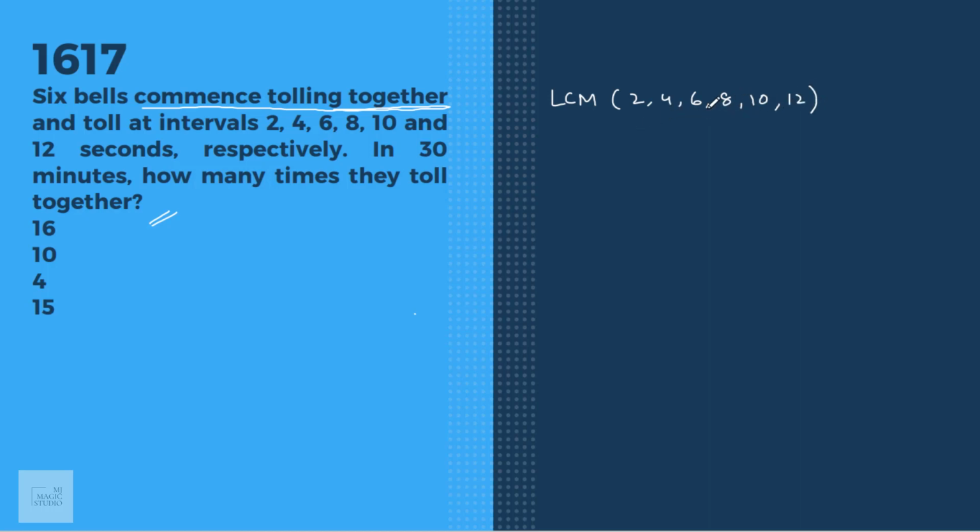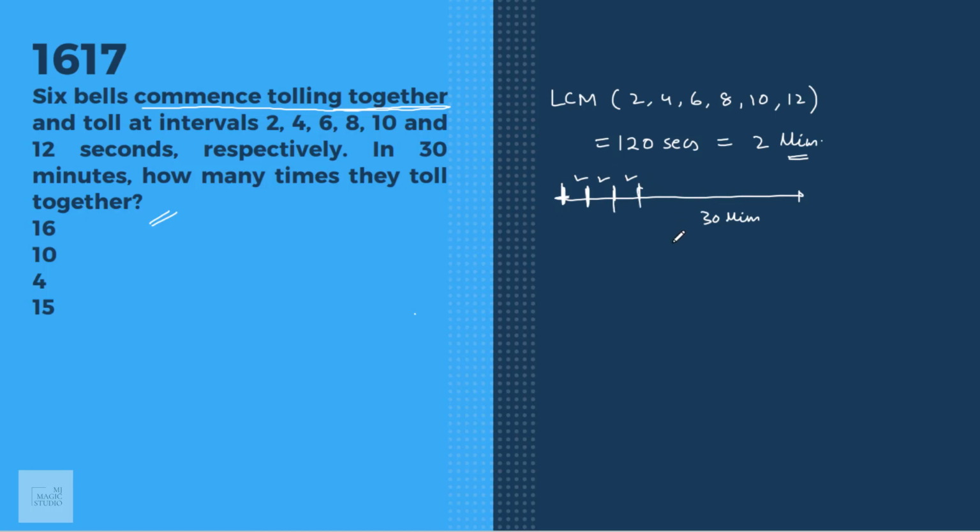60, this gone. 2 more, 120. At an interval of 120 seconds or 2 minutes, they will toll together. They have tolled right now. Now they have these 30 minutes. In an interval of every 2 minutes, they will be tolling together once again.